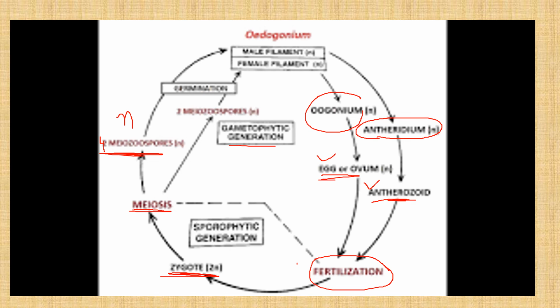So only this zygotic stage is diploid, otherwise it is haploid.